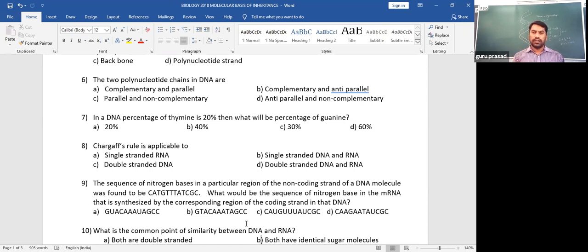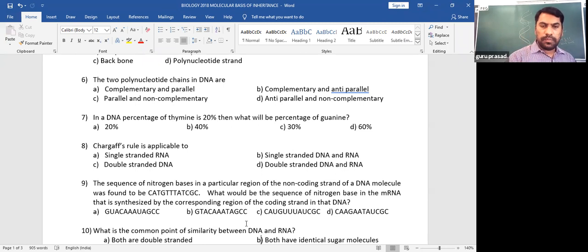So majorly and directly speaking, it applies to double-stranded DNA, not to double-stranded DNA and RNA. Even as genetic material, RNA is present as single-stranded. So C is the nearest accurate answer, that is double-stranded DNA.